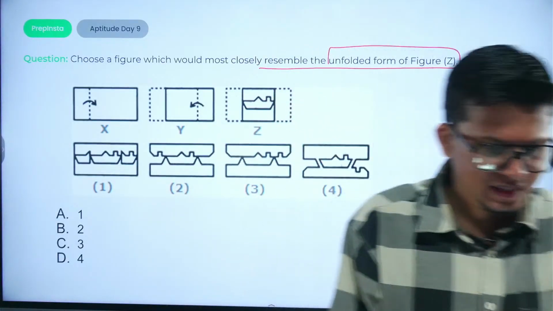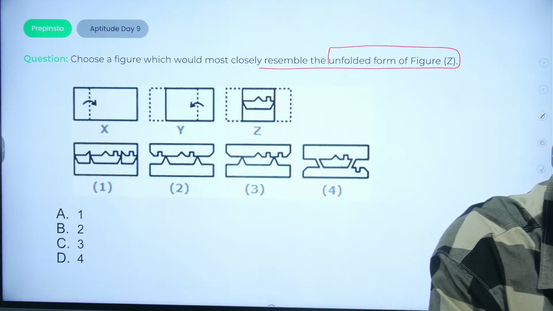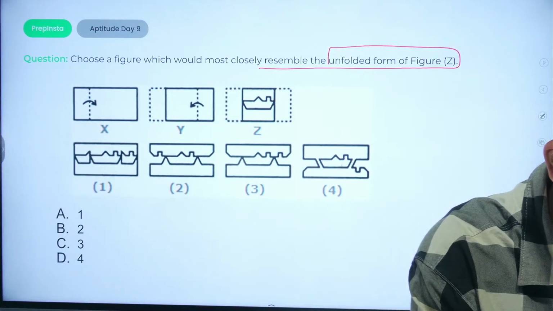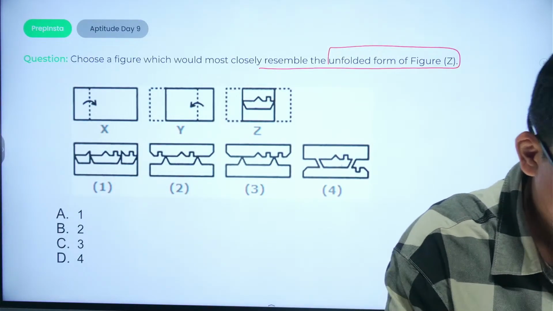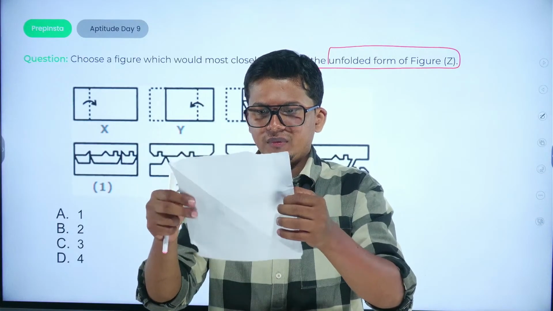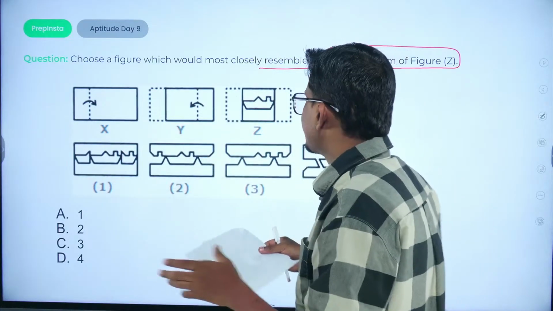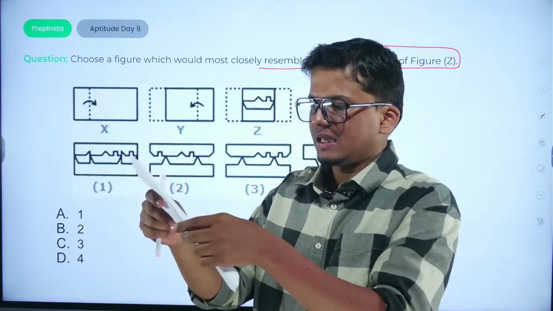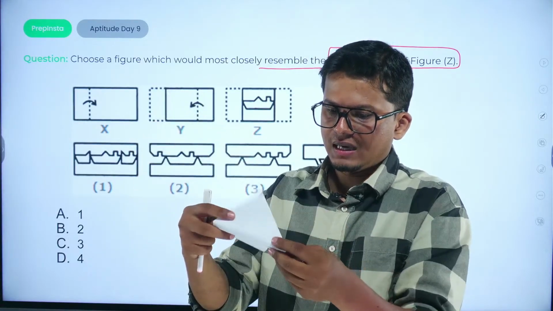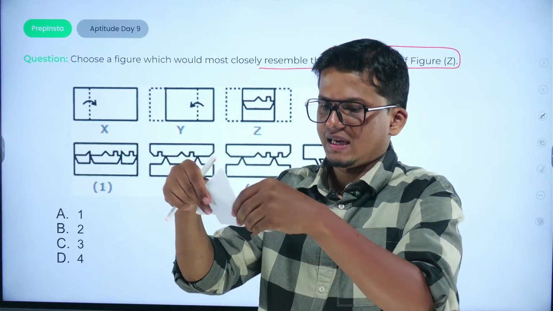So if this particular page is given, just give me a second so that I can have a square shape figure, and so you can relate the topic very easily. Okay, suppose this is a square. In the first step it is being folded along the diagonal, and then we have another fold along the diagonal, and we are getting this particular diagram at the last.